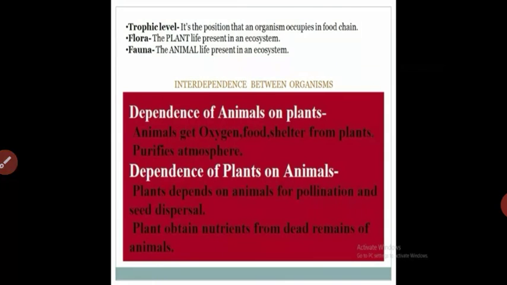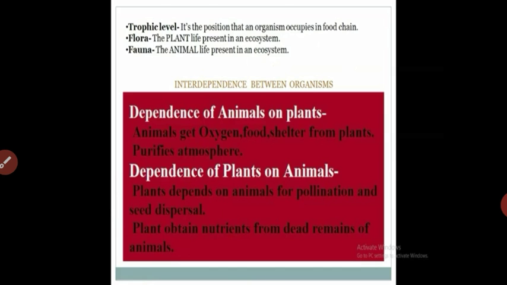Interdependence between organisms arises from the interaction of the populations of two different species. Some interactions could be harmful, some beneficial, and some neutral for one species or both species. There are three relationships: symbiosis, parasitism, and predation.